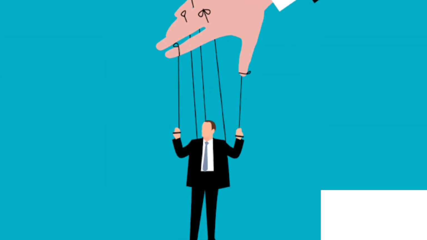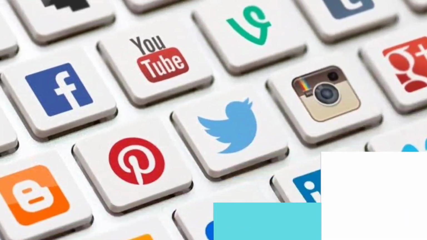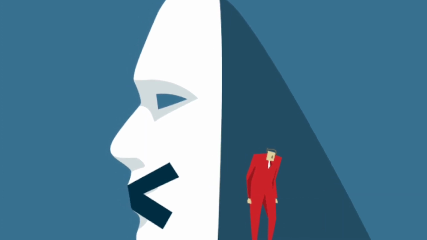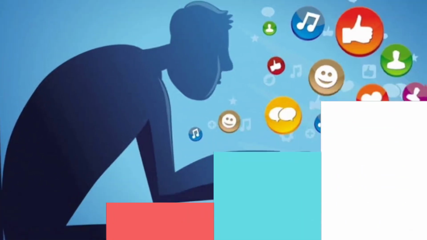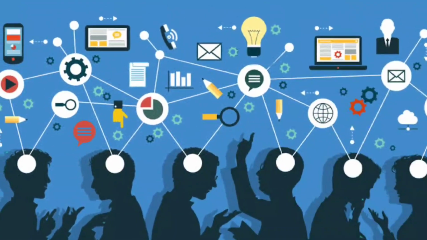Two, spreading misinformation and disinformation. Misinformation is inaccurate or incomplete information that is unintentionally shared, while disinformation is deliberately false or misleading information that is intentionally spread. Both can cause confusion, mistrust, and harm to individuals and society. Social media platforms can amplify misinformation and disinformation by allowing anyone to post content without verification, by rewarding viral content regardless of its quality or accuracy, and by enabling bots and trolls to manipulate online discourse.